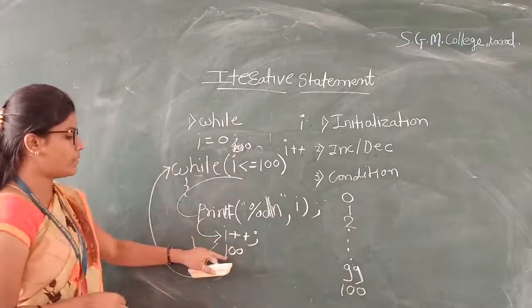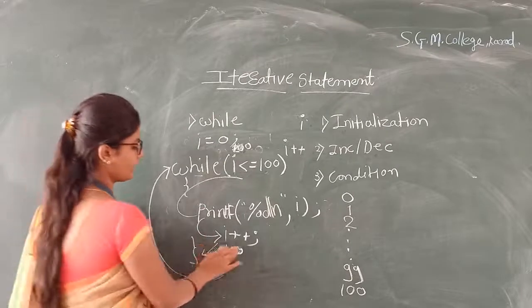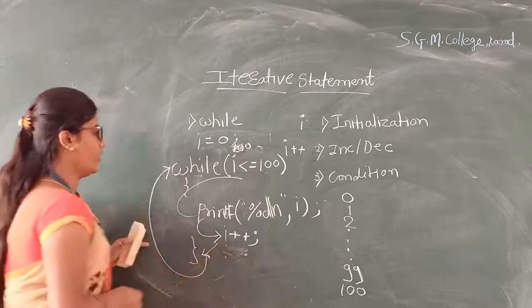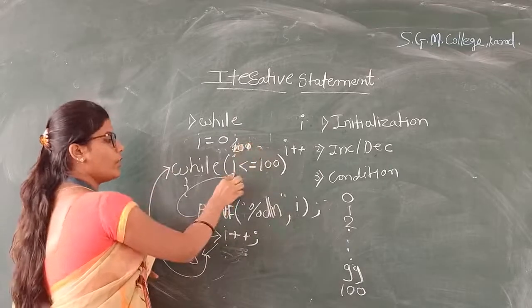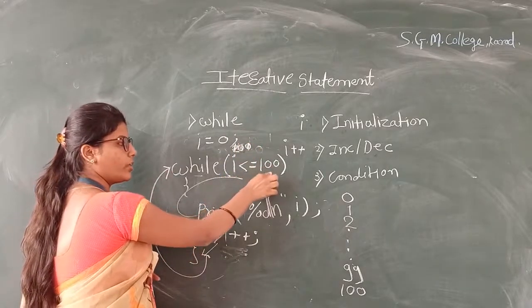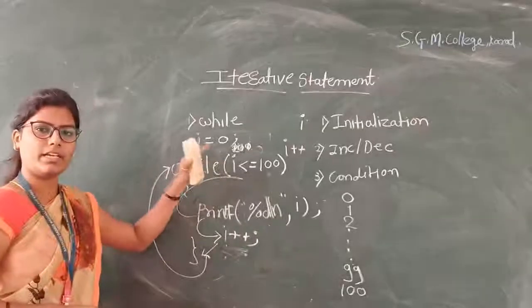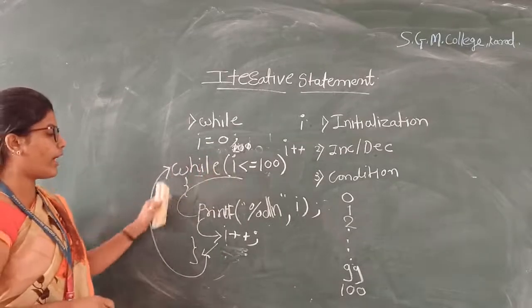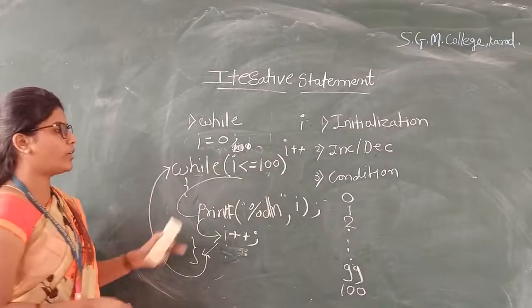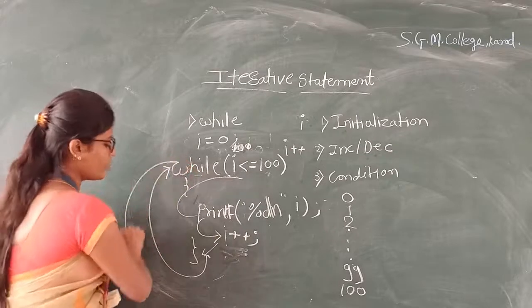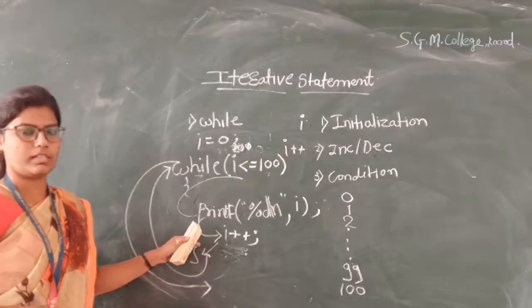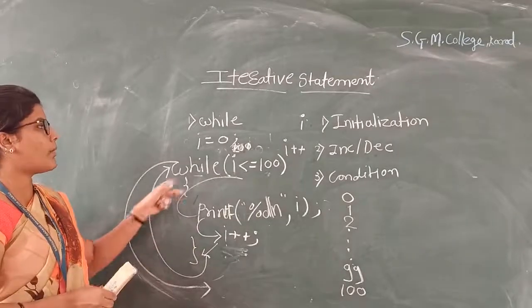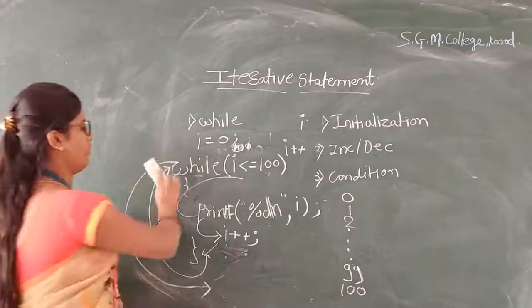Again I plus plus means 100 plus 1, 101. Control goes to the while loop. It will check if value of I is less than or equal to 100. The statement is false, so control cannot go inside the block. It goes outside of the loop and the statement will be skipped. Okay, this is about the while statement.